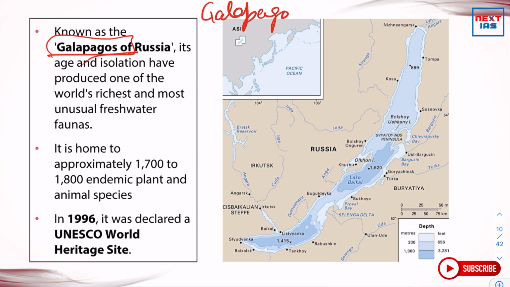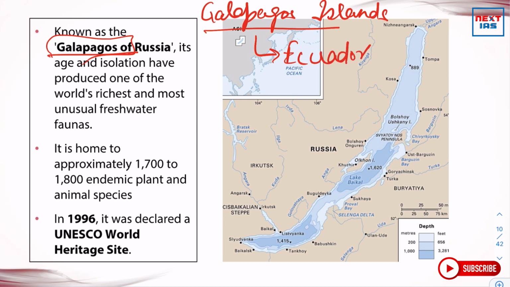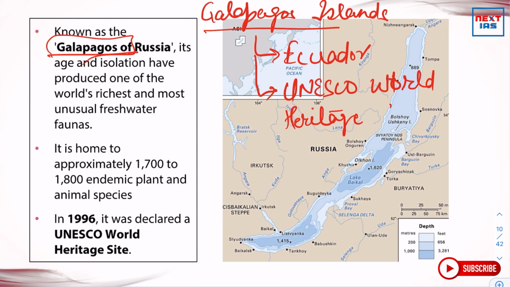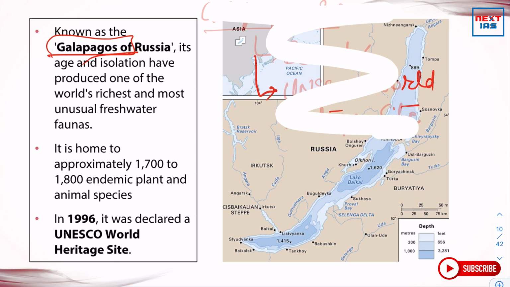They are extremely rich in diversity, part of Ecuador in South America, and are themselves a UNESCO World Heritage Site. So naturally the question arises: what are the various UNESCO World Heritage Sites in India?